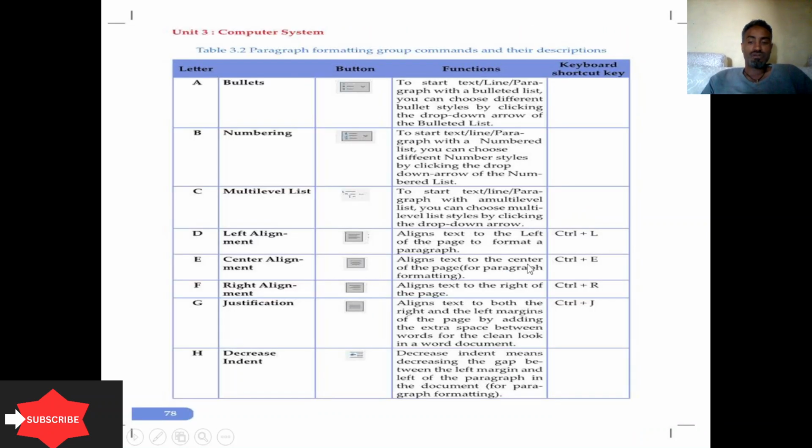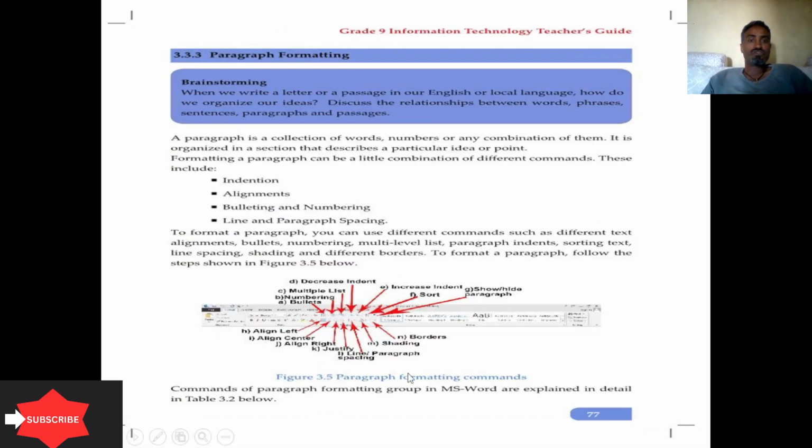A paragraph is a collection of words. It is a collection of numbers. It can also be any combination of them. A combination of words and numbers can be a paragraph. It is organized in a section that describes a particular idea or point.